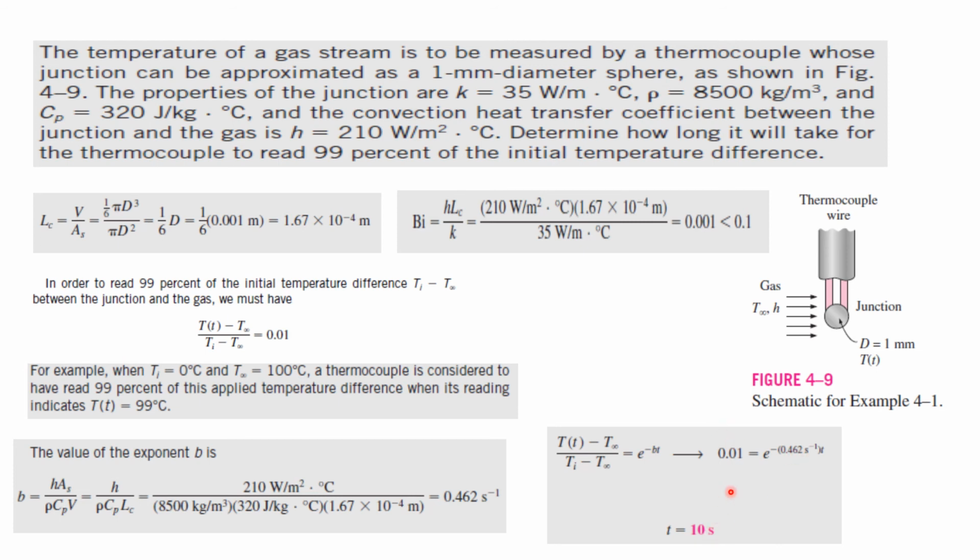It means that if the surrounding temperature is 100 and the initial temperature is 0, after 10 seconds the thermocouple will read 99 degrees centigrade. That is what is given. This is called the sensitivity of a thermocouple: how fast a thermocouple can read the surrounding temperature. We will study this in the next lecture also. Actually, this concept is there. Okay, so this is how we can find out the time.